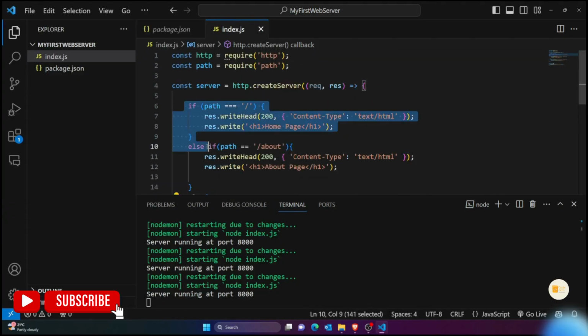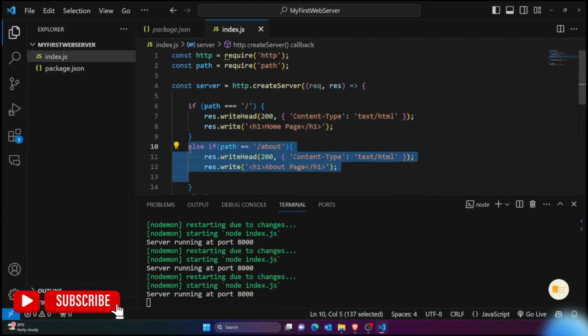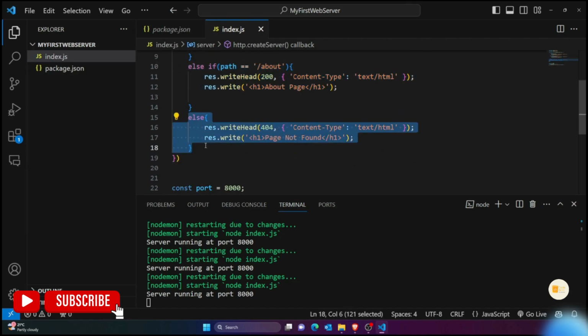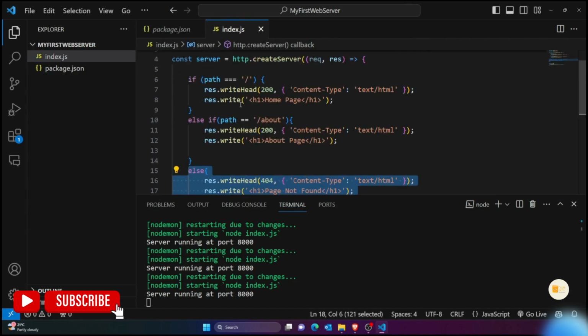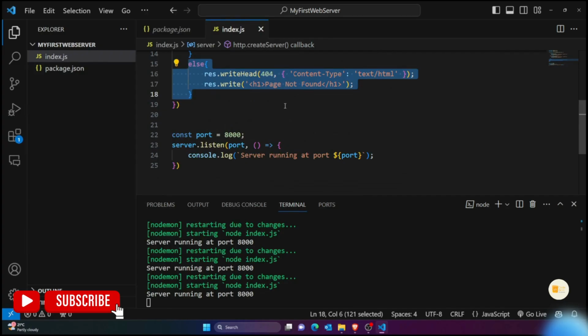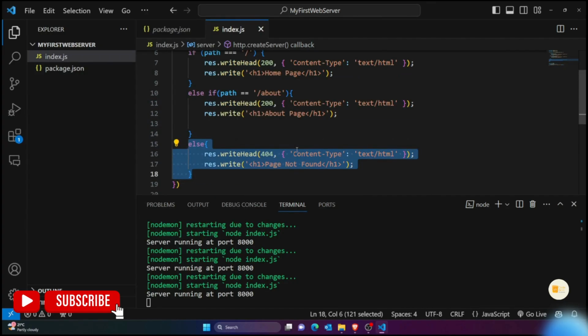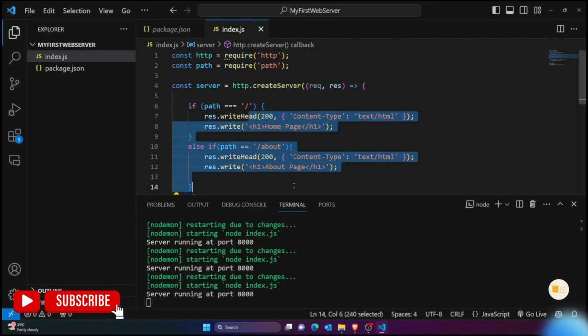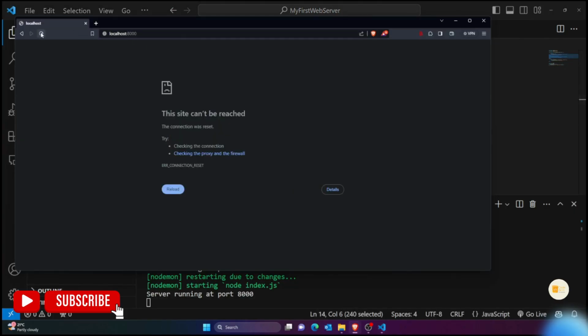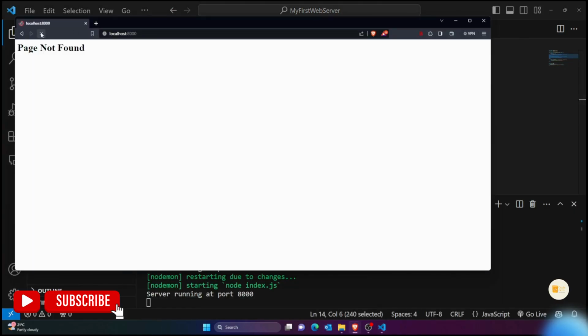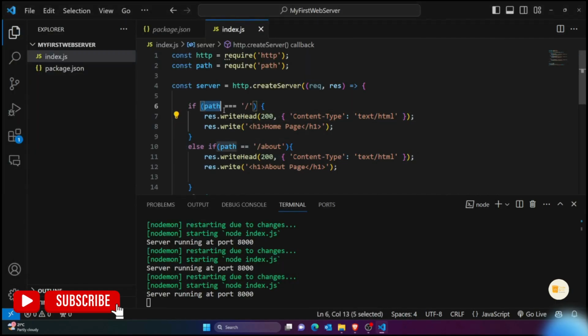If you are calling home, it would give you home. If you are calling about, you would get about. If you're calling this, it would give you 404 not found. That means some random URL. If you write some random path in your website, then obviously you would get 404. So here, guys, let's try to work on this. If I reload this first of all, you can see I'm getting 404 not found. Why? Because we haven't defined the path here. So first of all we have to define the path, right?